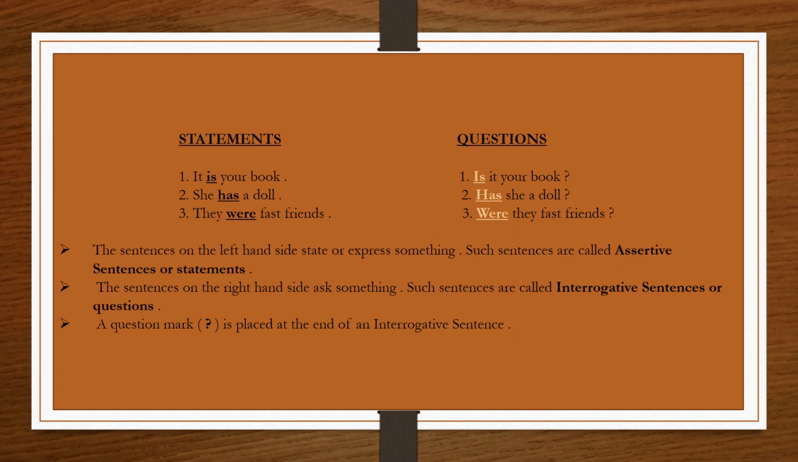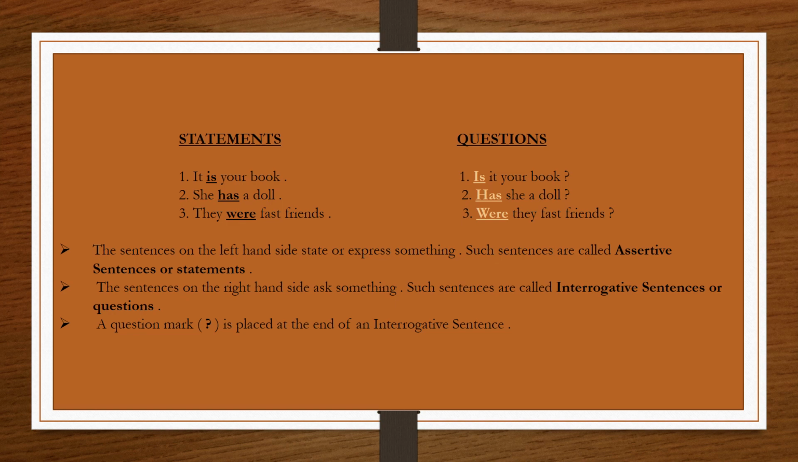Now, a few statements or assertive sentences and their interrogative forms, or we can say questions, are given here. Let us read them. It is your book. This is an assertive sentence and its question can be, is it your book? Second, she has a doll. This is a statement and its question can be, has she a doll? Third, they were fast friends and the question can be, were they fast friends?